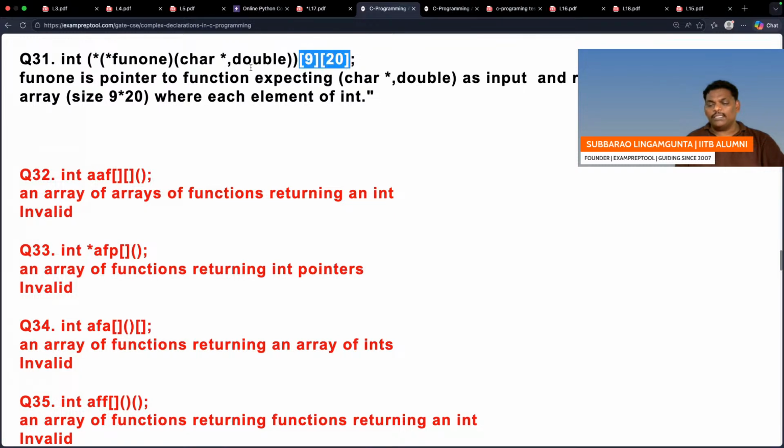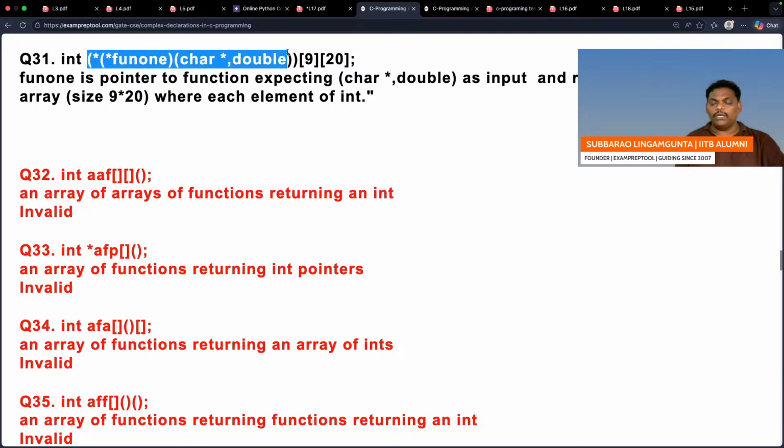2 brackets are there. Let's complete the left bracket. In the left bracket, 2 things are there again: left bracket, right bracket. So you have to read this first. Fun1 is a pointer pointing to a function which will take 2 things as input, which will finally return a pointer. That pointer is pointing to an array containing 9 rows and 20 columns, where every element is an integer.